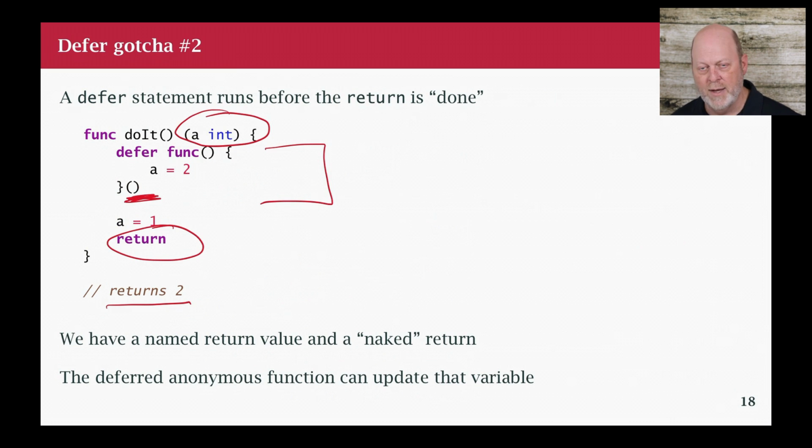The defer stack has this anonymous function whose job it is to assign 2 to a. And what is a? Well, a is the return value of the function. So I assigned 1 to a, and then I started returning, and magically my return value got modified to be 2. Then the return is done, and whoever called doIt sees the value 2. And that's basically it. That's defer.